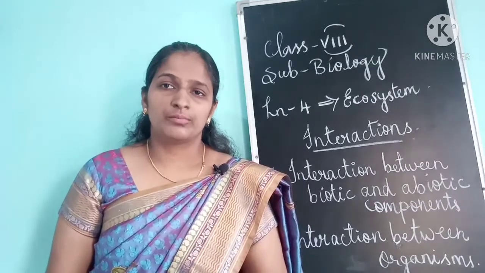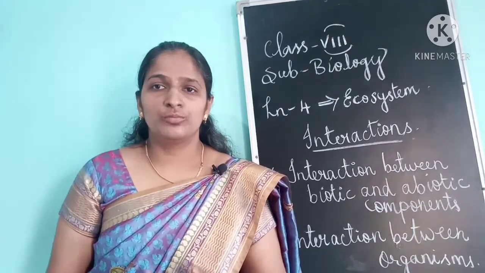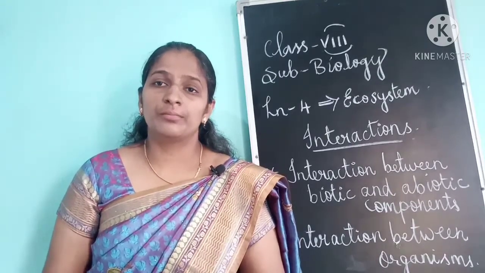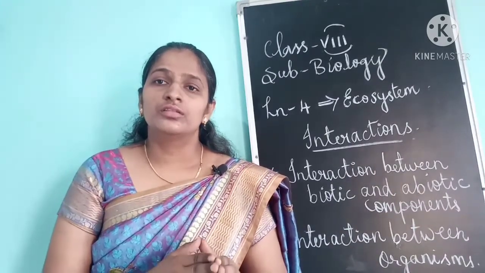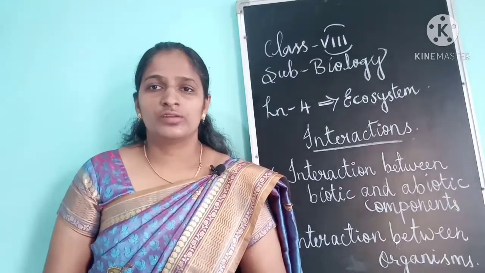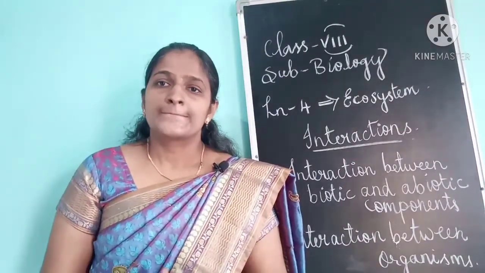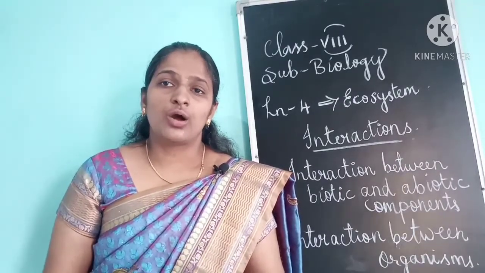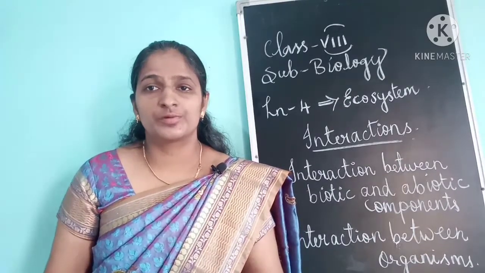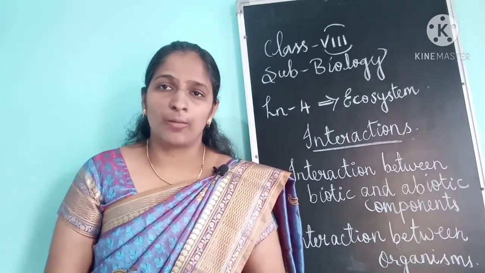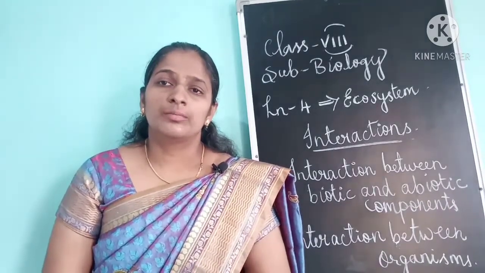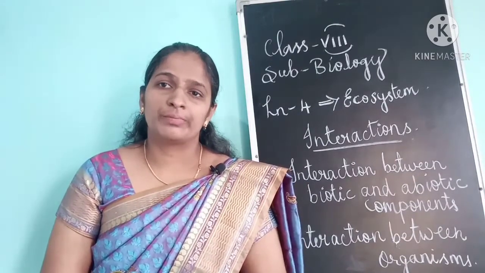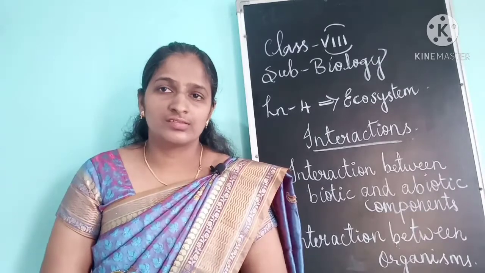One more common example is the relationship between the leguminous plants and the rhizobium bacteria. These rhizobium bacteria live in the root nodules of the leguminous plants. The bacteria get food from the leguminous plants. In turn, they convert the nitrogen which is present in the air into nitrate compounds. So the plants get enough nitrogen, enough nutrients, to prepare their food and for their survival.